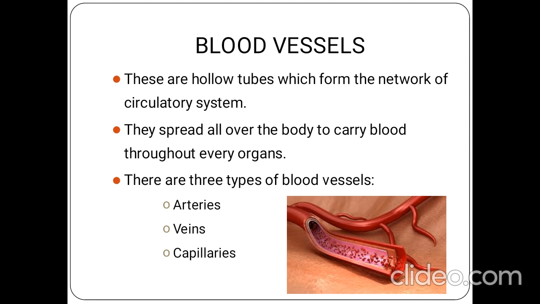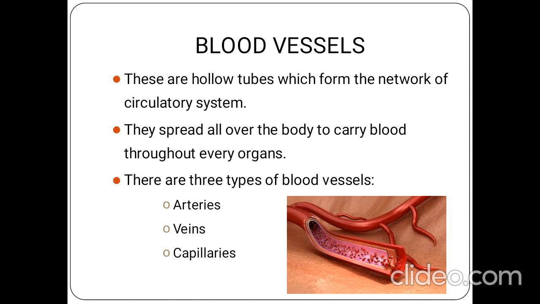Very good. So children, now we are going to see about blood vessels, right? Blood vessels are hollow tubes, okay, that form the network of the circulatory system, through which the blood can flow through all parts of the body. Okay, through the blood vessels, the blood can flow through all parts of the body.